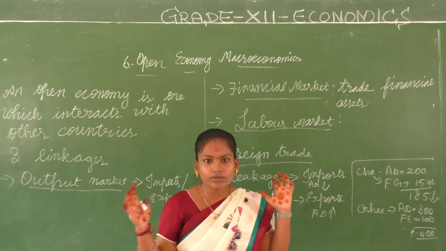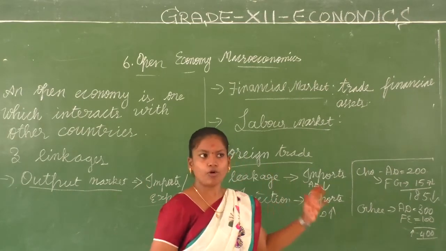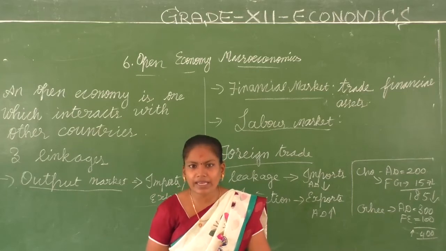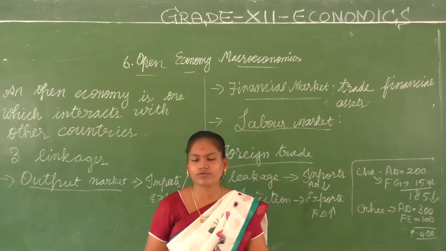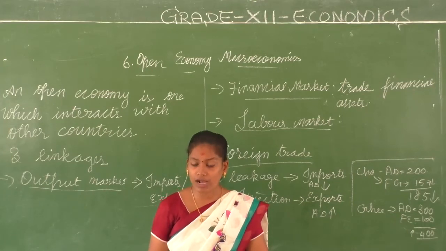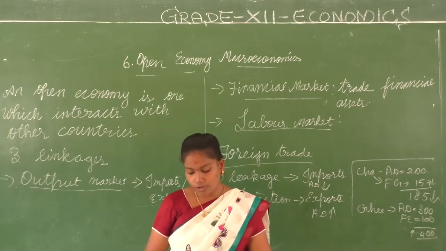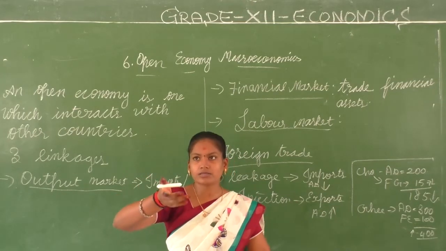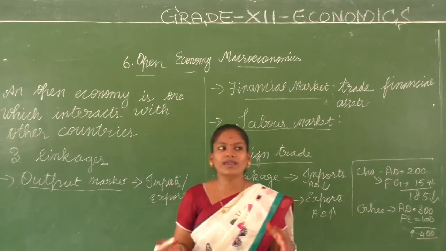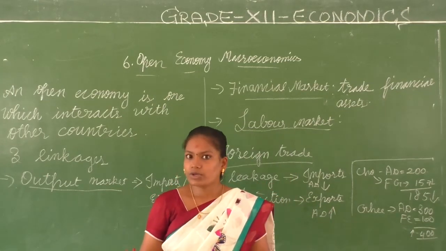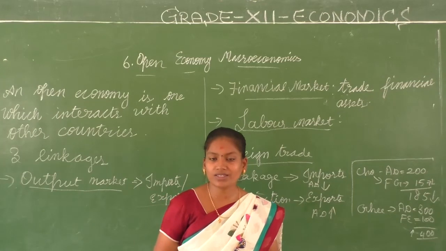So talking about the transactions, we spoke about trade. So what is the medium for it? Money. Of course, we have discussed that. Money is a common medium of transaction. So what are we going to do? When we exchange goods and services between two countries, we use money. Of course, we cannot go for a barter system, because even within our country we use money instead of a barter system.